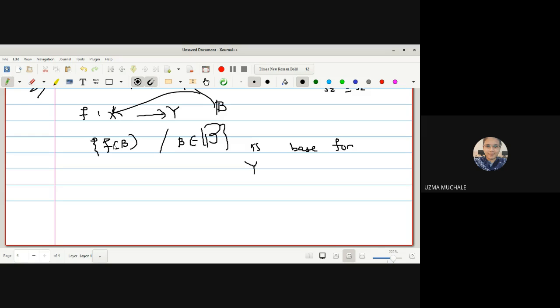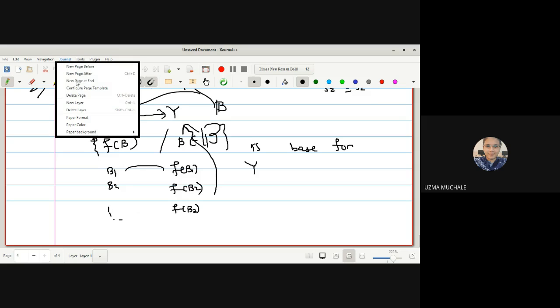Have you understood what is given to us? F is a mapping from X to Y such that B is a base given for X. We have to show that F images of those elements of the base, suppose B1, B2, B3 are the elements of the base, that is F of B1, F of B2, F of B3, are all base elements for Y. Have you understood what our aim is to prove?